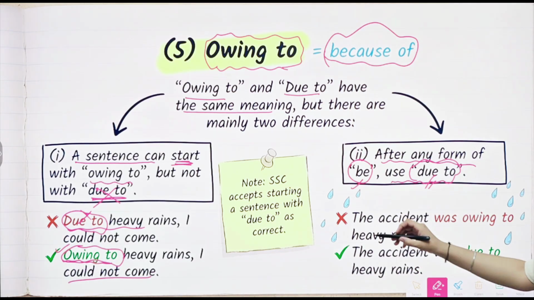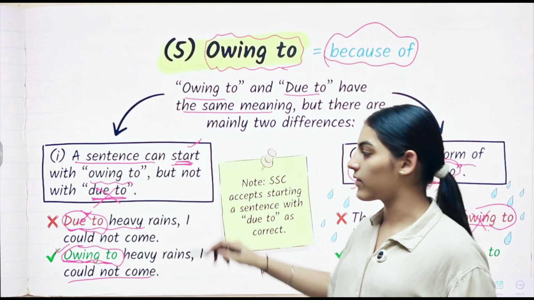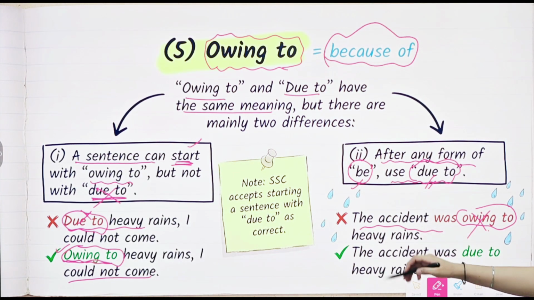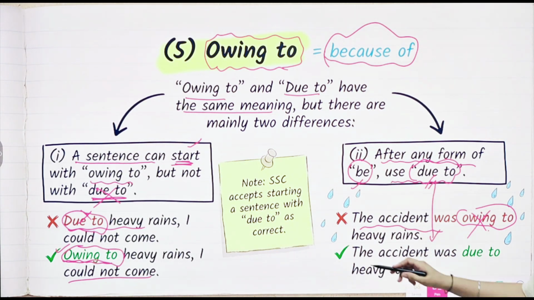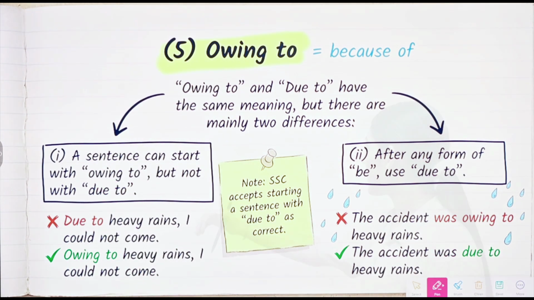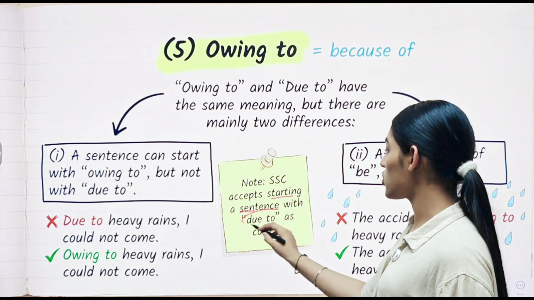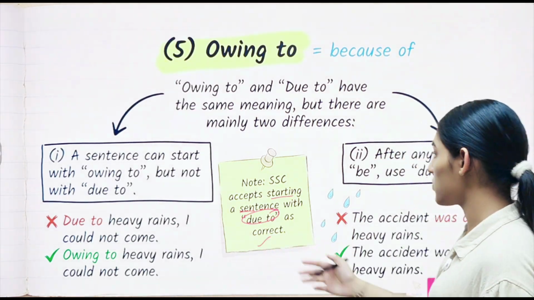For example, the accident was owing to heavy rains. This is incorrect. Owing to will always be used at the beginning of the sentence. This is very important. And due to will be used in this manner: the accident was due to heavy rains. So was is the be form. Any form of be, after that we use due to. Like this we will use. Here we have a note: SSC accepts starting a sentence with due to as correct. This is very important to be noted.